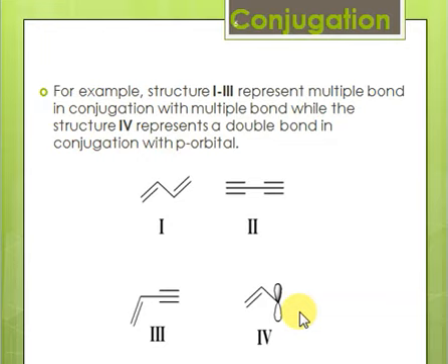You may ask how we know that we have a p orbital next to a pi system. The simple answer is, if you have a carbon with a positive charge, a carbon with a negative charge, or an unpaired electron, then this positive charge, negative charge, or unpaired electron always resides in the p orbital. So if there's a positive charge, negative charge, or unpaired electron, you can say the system has a p orbital. And when this p orbital is next to a pi system, the system will be a conjugated system.